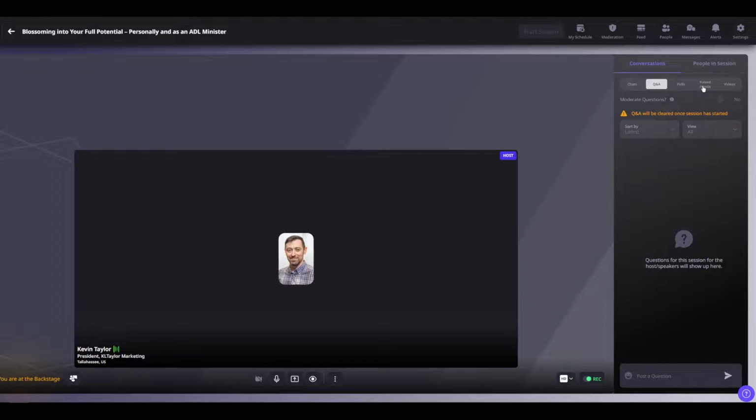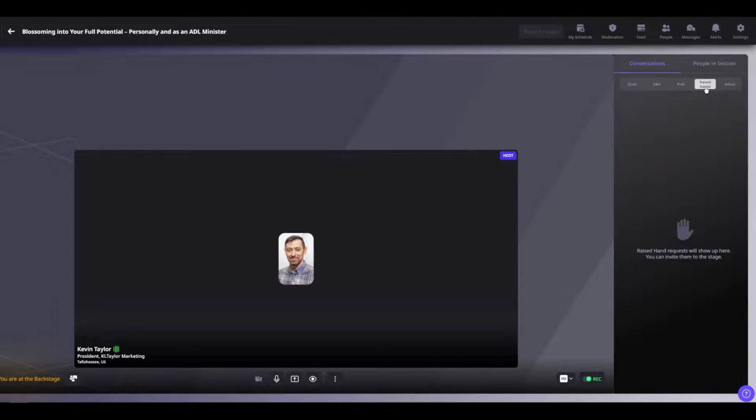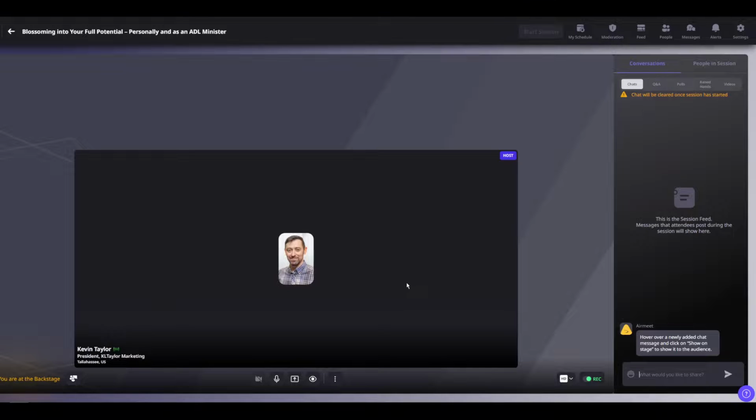And then we won't really be using polls, so we'll skip that. But the next section here is raised hands. The idea here is if an attendee wants to come on stage and be on camera to ask their question or share thoughts, they would raise their hand, and then the host would bring them on stage so that everyone can see their camera. So otherwise, the only people that'll be on camera are you and the host.